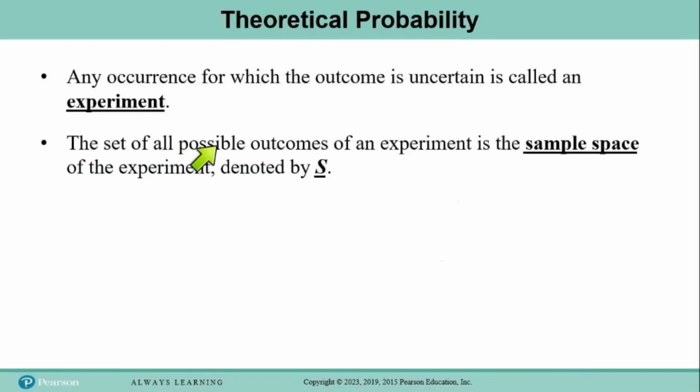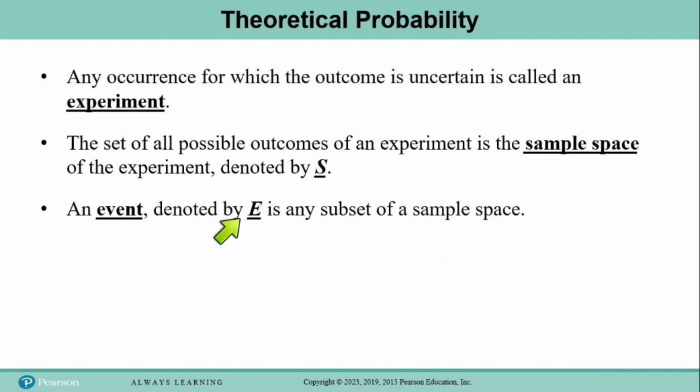Now, the set of all possible outcomes of an experiment is called the sample space of the experiment, and we always denote it by S. So S for sample space. And then an event denoted by E is any subset of a sample space.